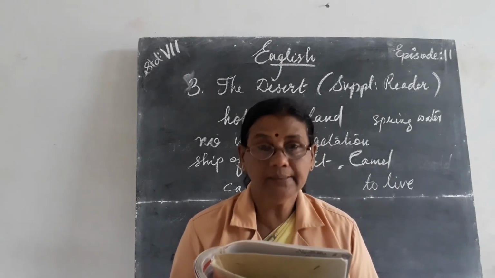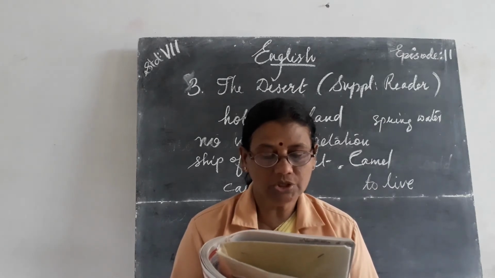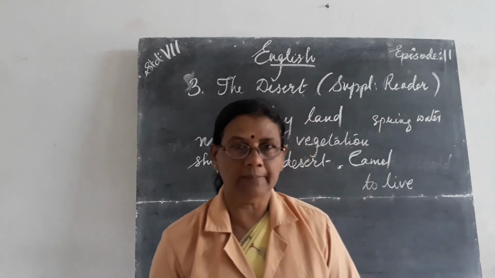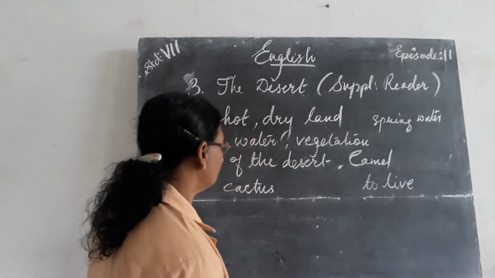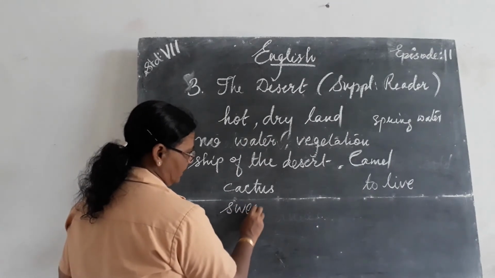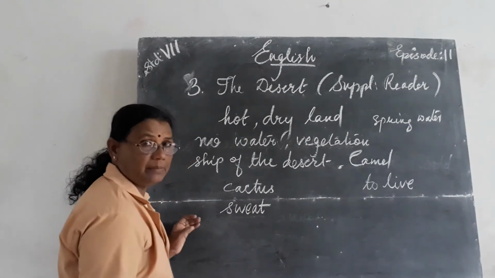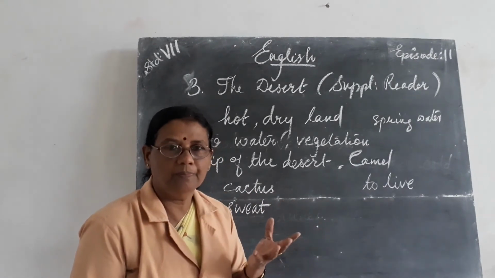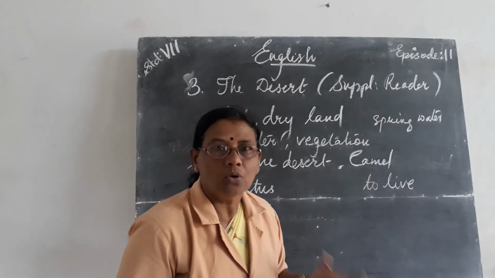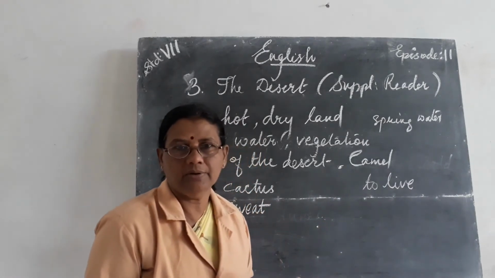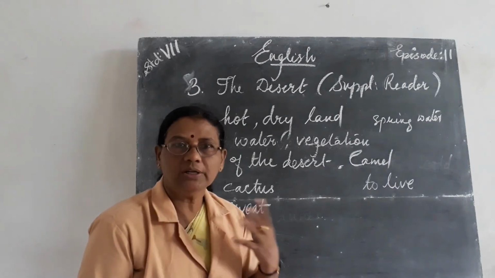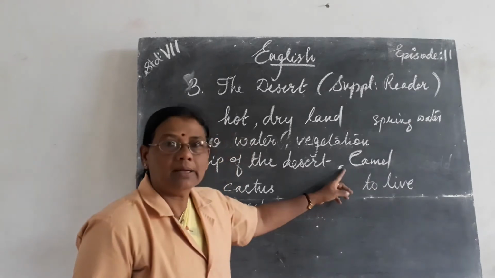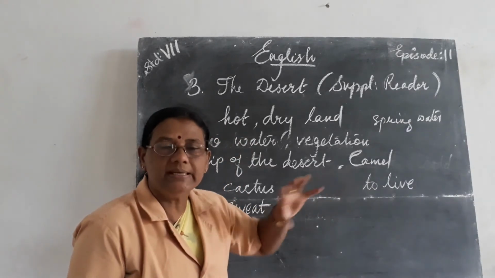Camels can stand high body temperature. They don't need to sweat and can therefore retain the water they drink for long periods of time. So here, camels do not sweat. Sweating is not there in the case of camels, isn't it? Because when we sweat, a quantity of water is going out from our body. Through sweating, the excess water from our body is going out. But in the case of the camel, the sweating is less.